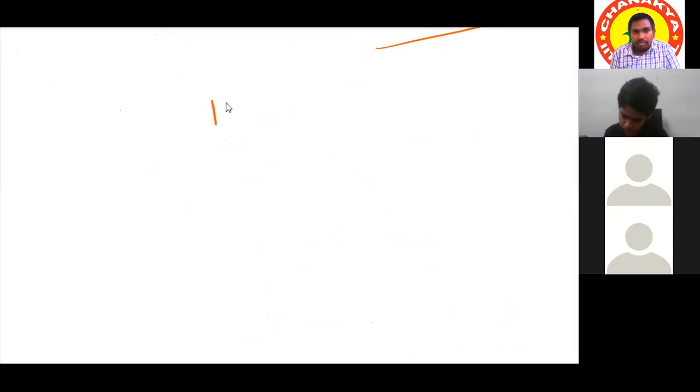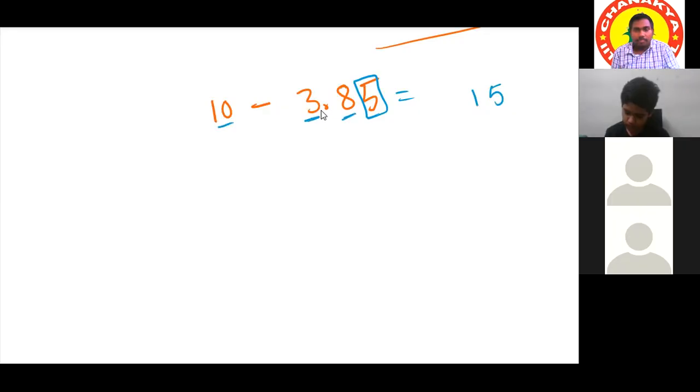Suppose from 10 we have to subtract 3.85. How to subtract? Subtract this one from 10. The result is 5. This one from 9 is 1. And 10 minus 3 is 7, and 7's predecessor is 6. From the right side, after 2 digits, put the decimal point.